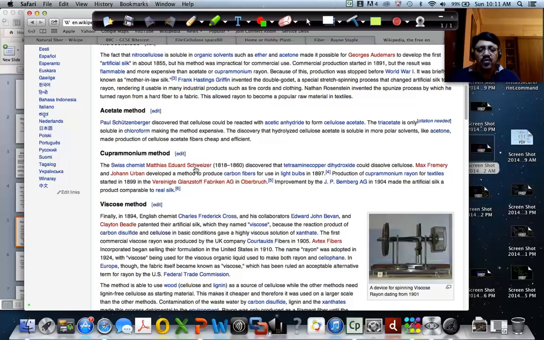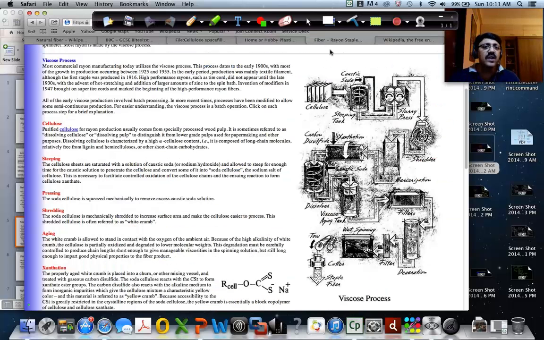We'll actually get into the process of formation of rayon fiber. How is rayon fiber produced? The raw material for rayon is cellulose, the same cellulose that you talked about in cotton.